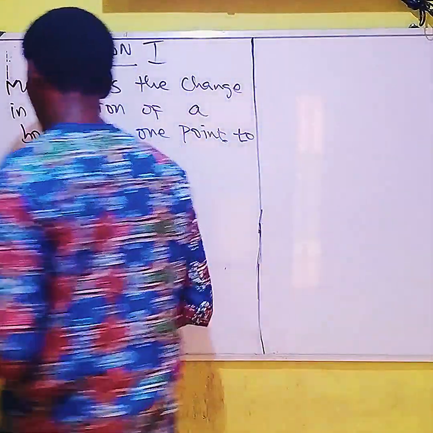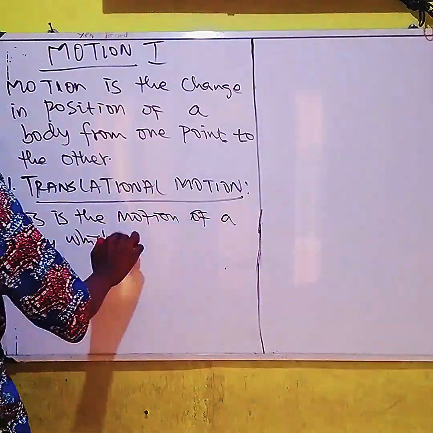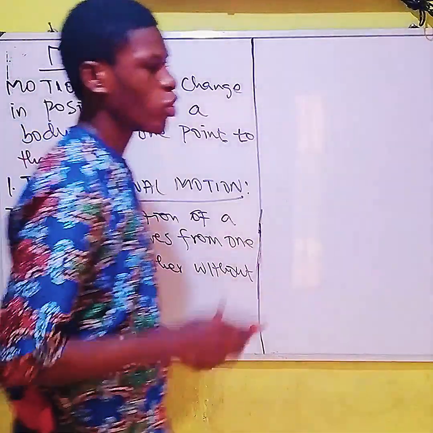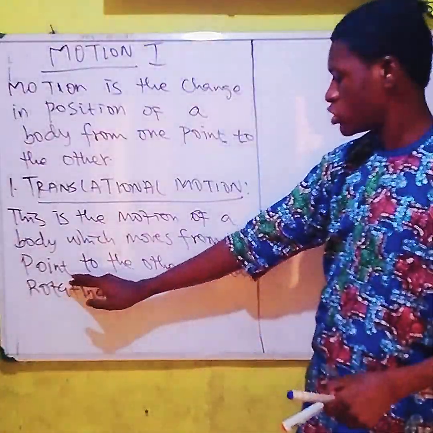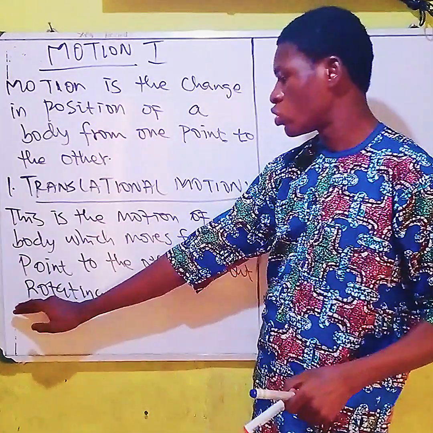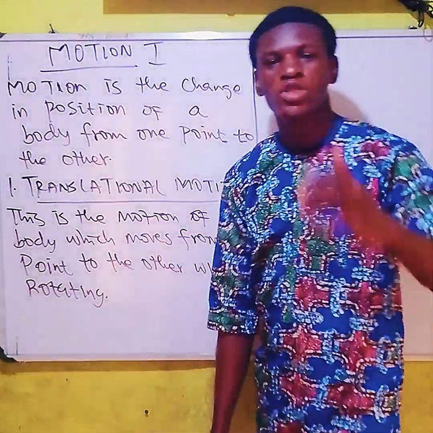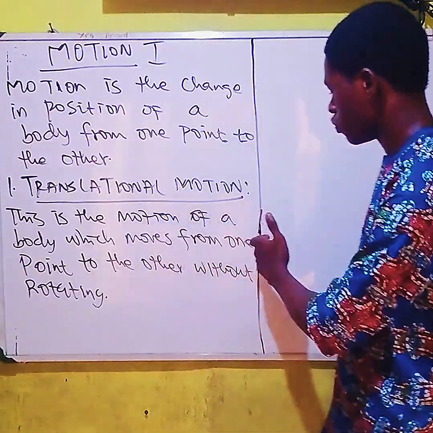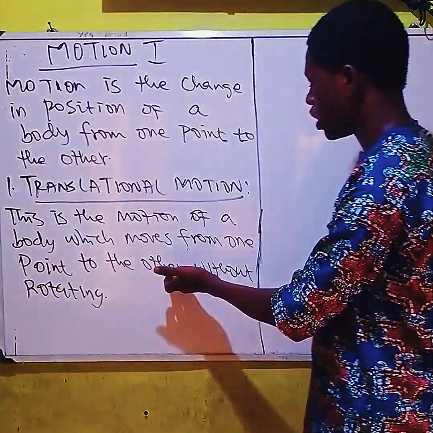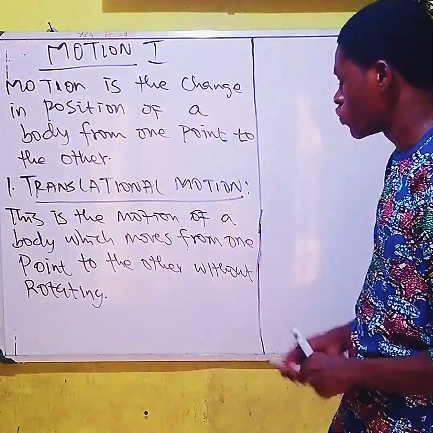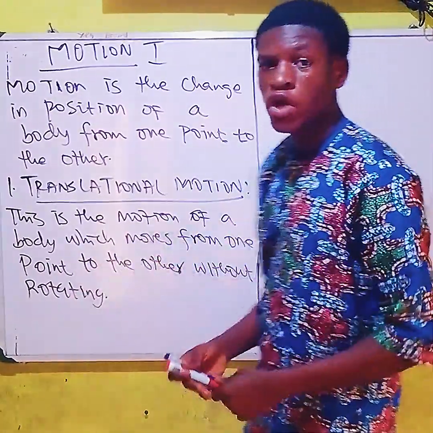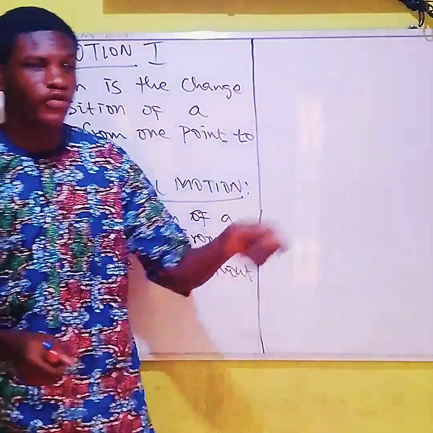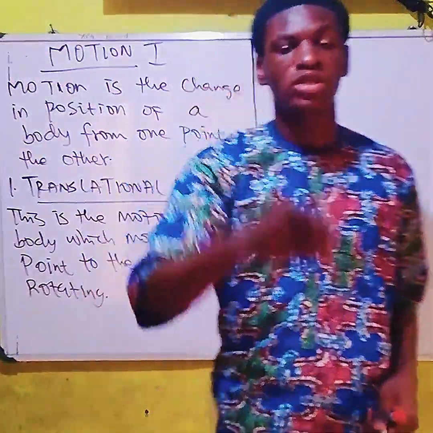So if I take note of that, I say that it is the motion of the body which moves from one point to the other without rotating. It moves from one point to the other, and it does not rotate. It just moves from a fixed point to another fixed point. That's what we call the translational motion.